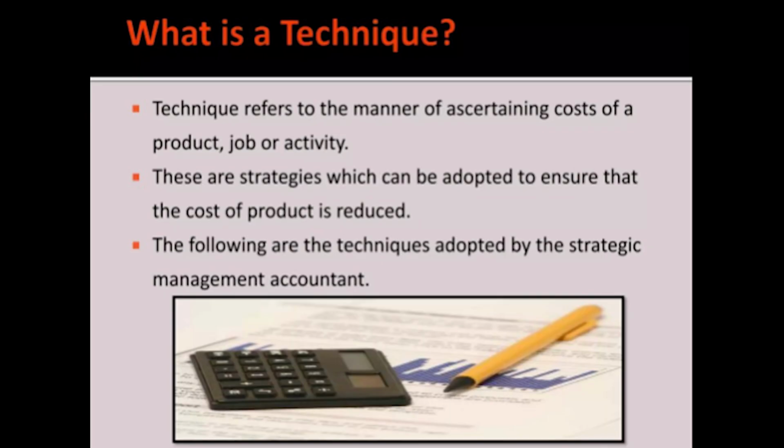So, that total multiple cost is combined into one cost of the product which we are showing as a car. After that, we will go to the techniques of costing, the different techniques used for different purposes. But what is a technique? A technique refers to the manner of ascertaining the cost of a product, job or activity. These are strategies which can be adopted to ensure that the cost of a product is reduced. The following are the techniques adopted by the strategic management accountant, where they plan to reduce the cost, and how much cost is incurred can also be found out. At the end, they can find out how much can be reduced when they are going to produce the next time.